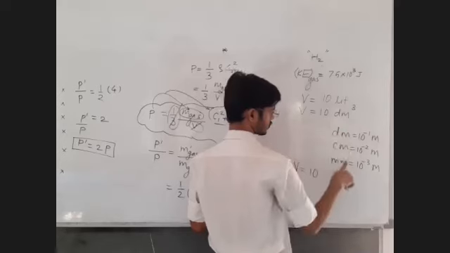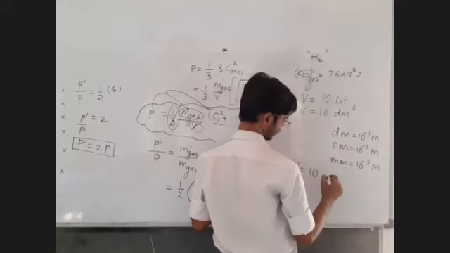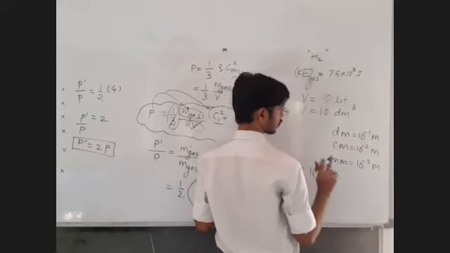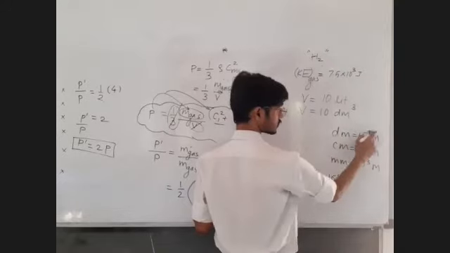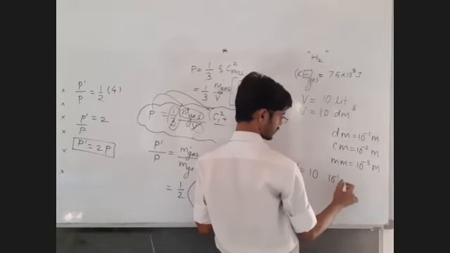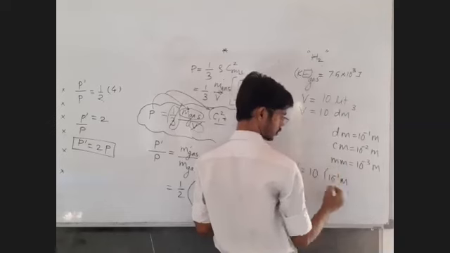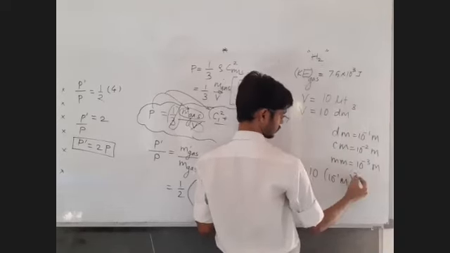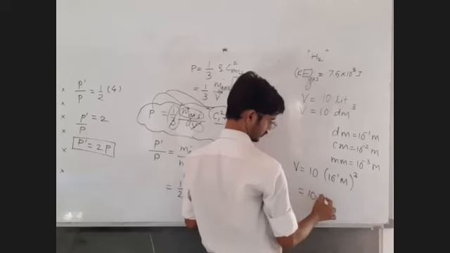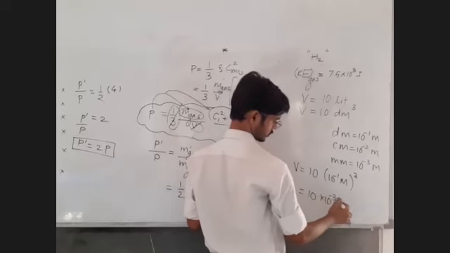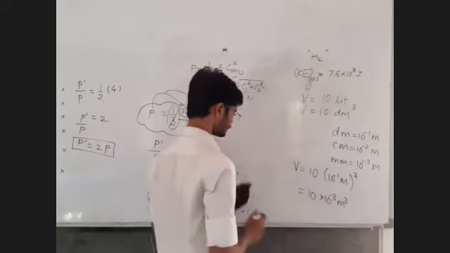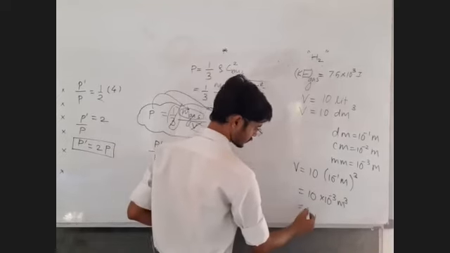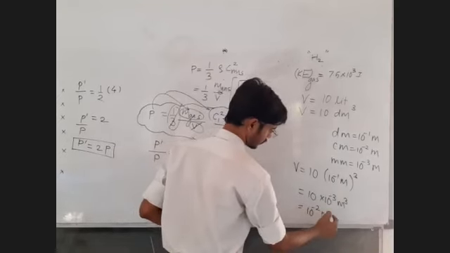So that will become 10 as it is, decimeter cube. What is deci? Deci is 10 raised to minus 1 meter, and this whole decimeter cube. We have to cube the deci and also cube the meter. So that will be 10 raised to minus 3 meter cube. So that will result into 10 raised to minus 2 meter cube.